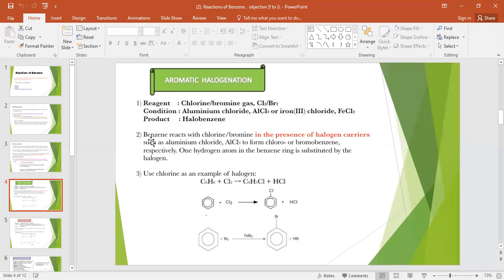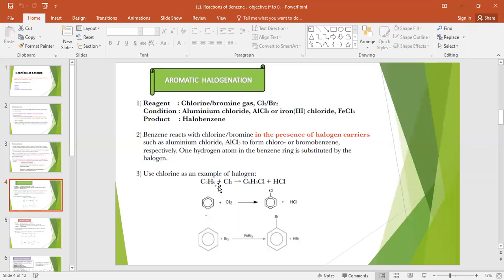Let's see here, the point number 2 explanation is given as I told you. We are going to use aluminum trichloride to form chlorobenzene or bromobenzene respectively. One hydrogen atom in the benzene ring is substituted by the halogen. These are all electrophilic substitution reactions, and in substitution we replace one hydrogen with one electrophile. Here the electrophile is chlorine or bromine. Use chlorine as an example of halogen.